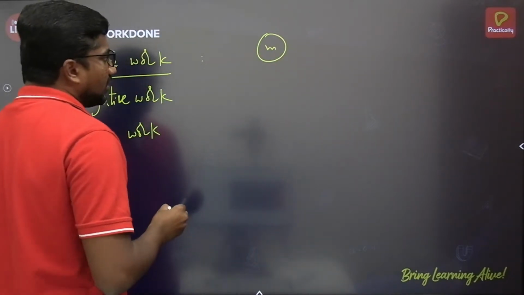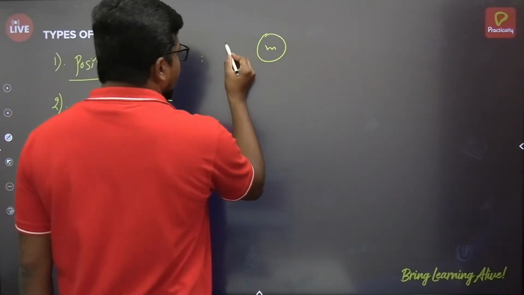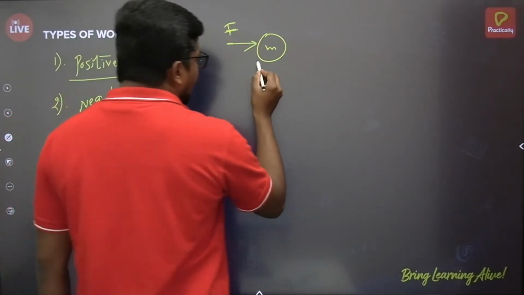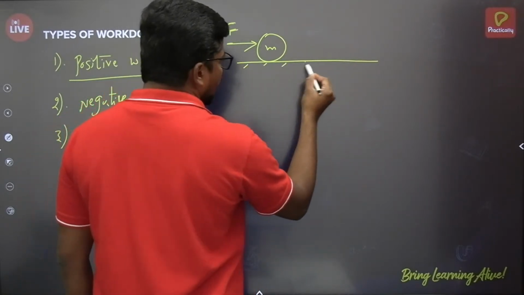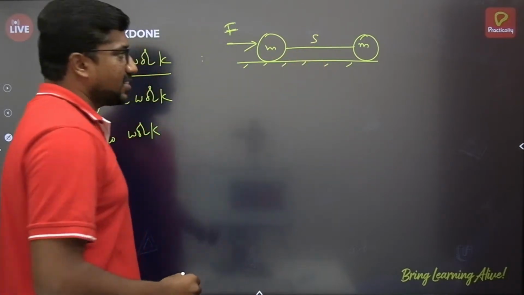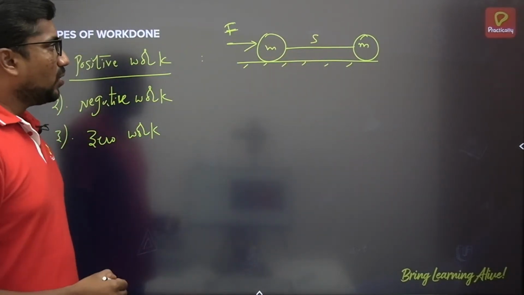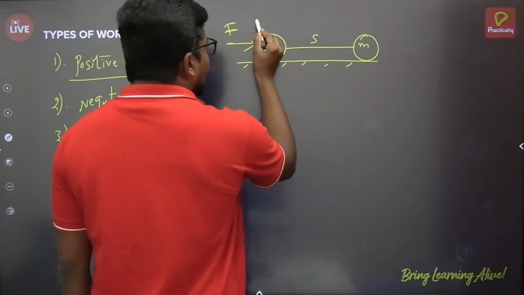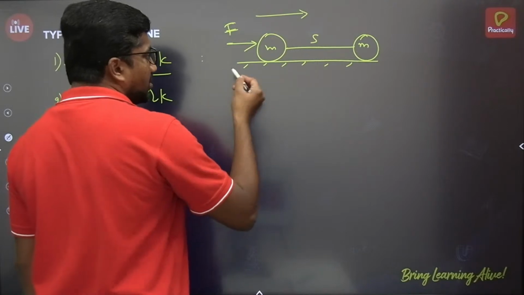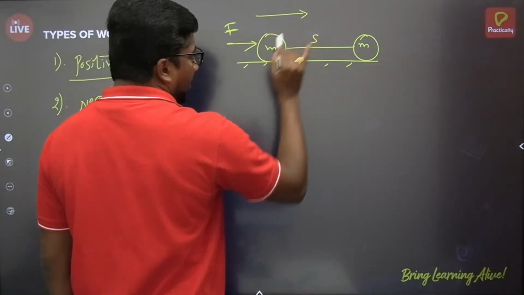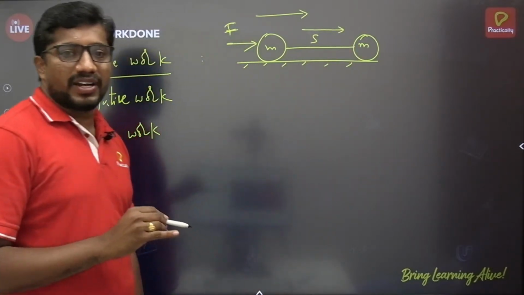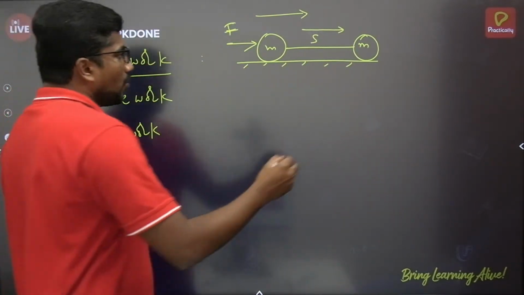Suppose an object which is having certain mass, on which a force F is acting, and due to that force the body is displaced through a distance S meter. Now see here, the direction of force applied on the body is taken in this direction, and in the same direction, if the body undergoes displacement, then the work done is said to be positive work done.